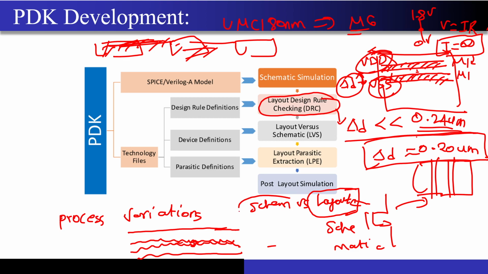The schematic results are a little bit off because of the extra parasitic capacitances. As you will study in the course, there are some parasitic capacitances around the transistors, so those effects are taken into account in the layout more accurately than in the schematic. You will study all this, and you should try to relate whatever is going on in the course with this first lecture that I am giving you. Just come back to these slides, and as you get the information, try to relate it with them.